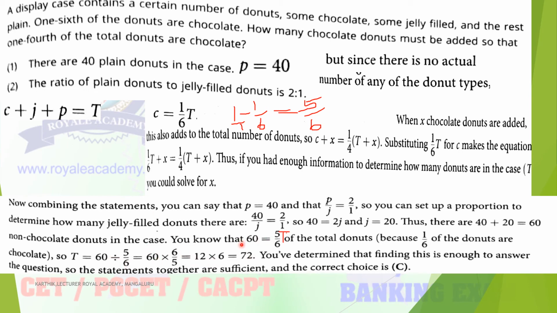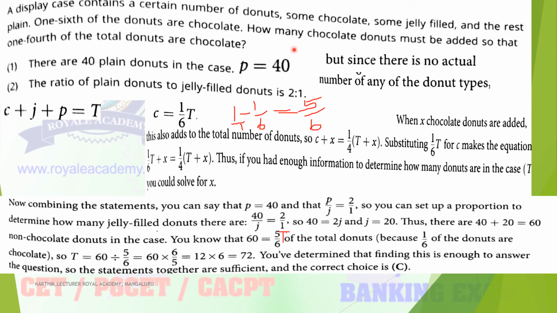Okay, so total donuts is how much? 72. So jelly plus plain donuts is how much? 60. From this you can determine what is the C value. Total donuts is 72. So jelly is 20, P is 40, remaining thing is C is equal to 12. From this you can determine the value of C.